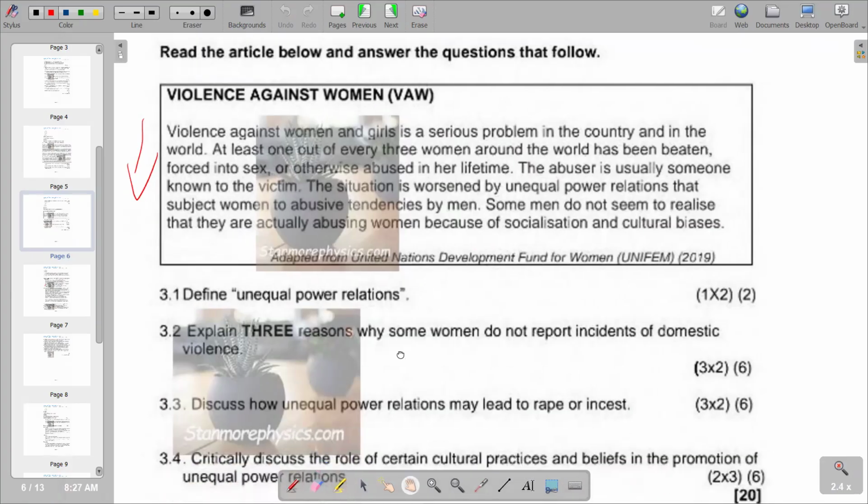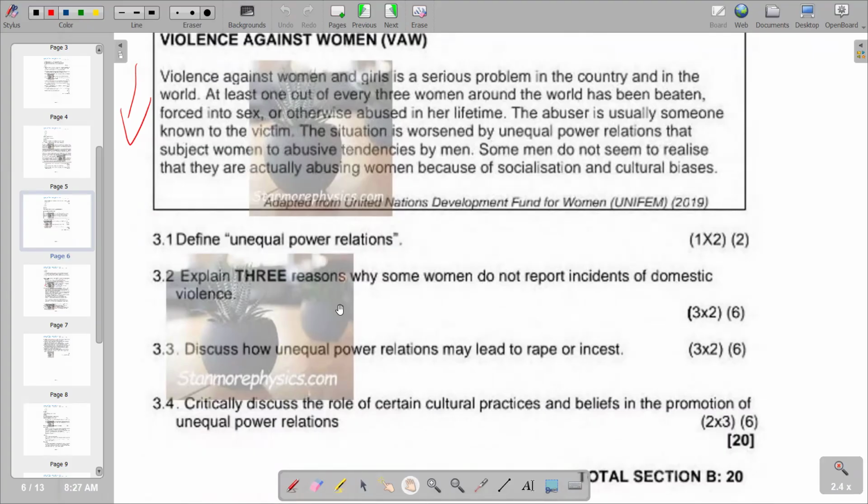We have 3.3, which is discuss how unequal power relations may lead to rape or incest. You'd see that unequal power relations can also lead to anomalies in terms of rape or incest because some men are breadwinners and the poor women are at the receiving end of that unfortunate situation that may give men a leverage to do as they are pleased with women, with the eventual effect that some are raped.